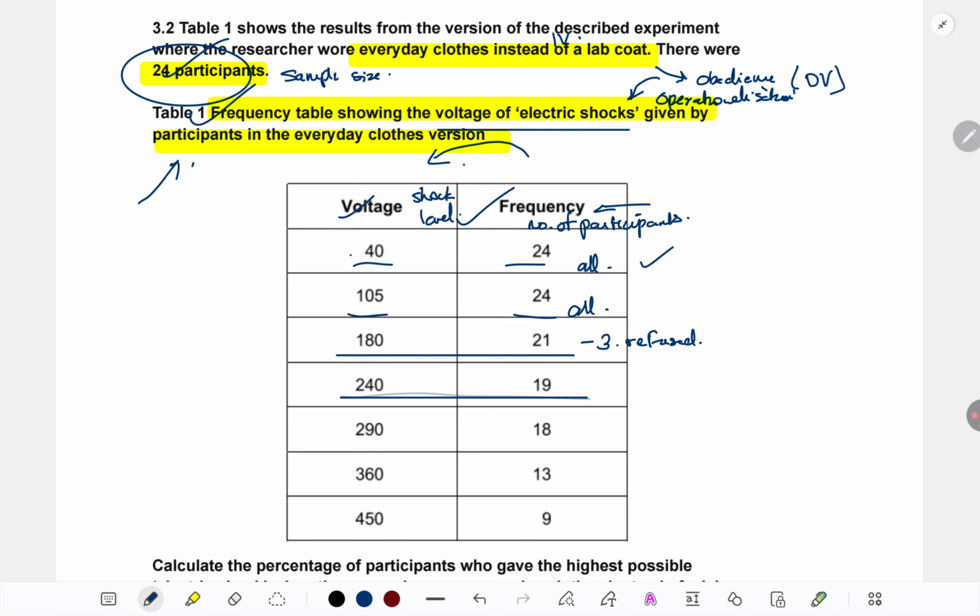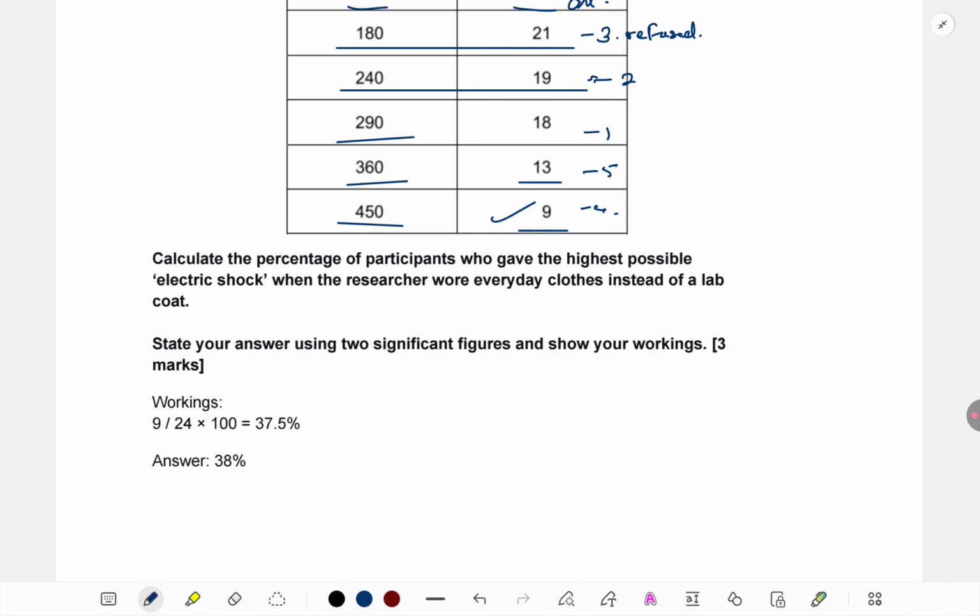Now what's happening at 240? Another 2 refused to give the shock. At 290, another one refused to give. At 360, 5 refused to give. And at 450, from the 13 remaining, 4 more refused to give. So originally all 24 gave the shock at the first level, but by the time it came to the maximum shock, as many as 15 had refused to give the shocks. Again, did you notice how I made the table meaningful instead of just looking at the numbers? Let's come to the question now.